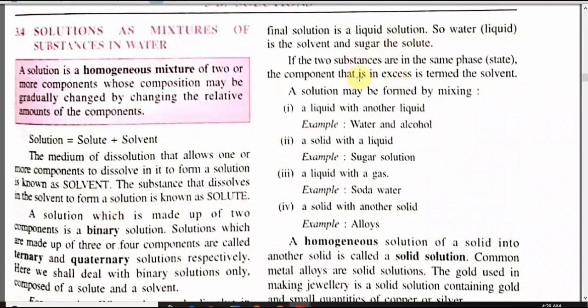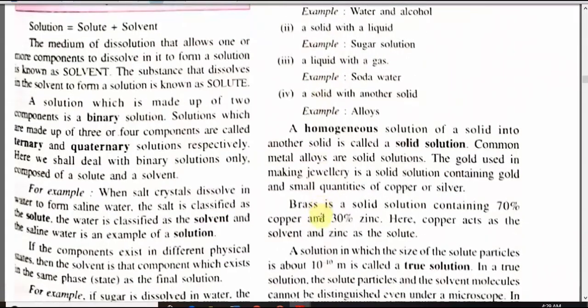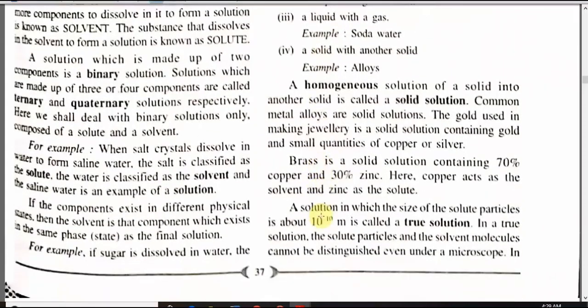If two substances are in the same phase, that is the same state, then the component that is in excess in volume is called the solvent. Now, a solution may be formed by mixing a liquid with another liquid, by mixing a solid with another liquid, by mixing a liquid and a gas, and by mixing a solid with another solid. Now, different types of solutions are formed.